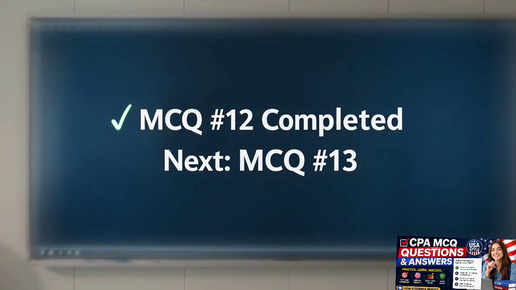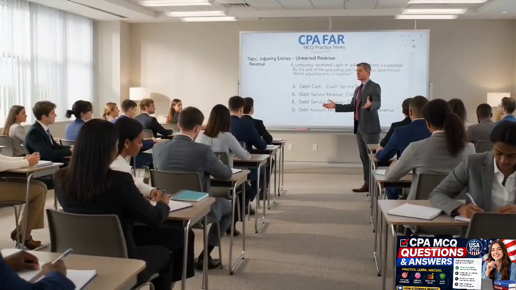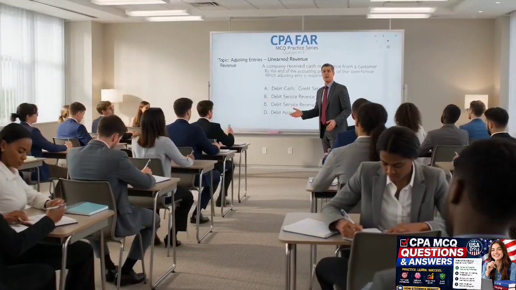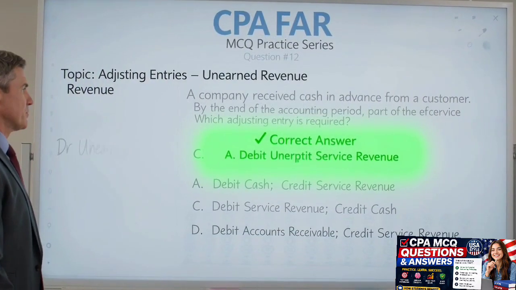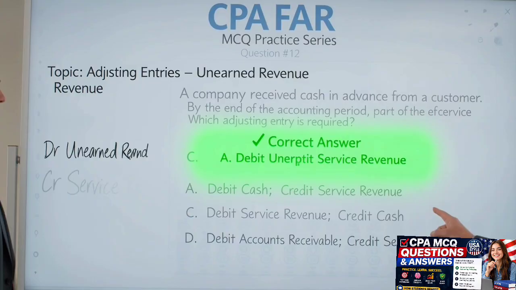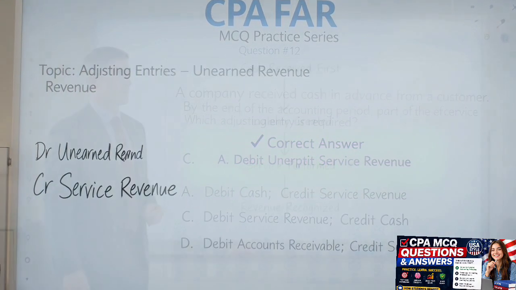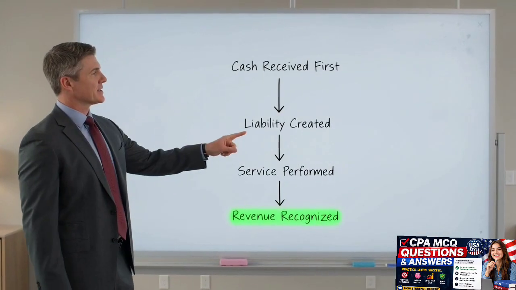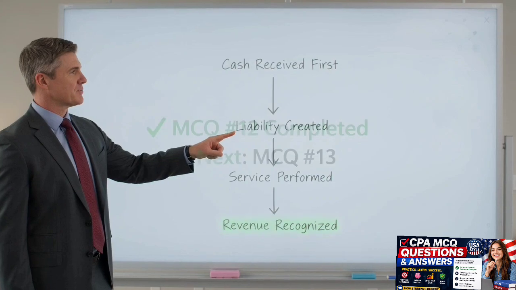Let's note the key steps. A company received cash in advance from a customer. By the end of the accounting period, part of the service has been performed. Which adjusting entry is required? The correct answer is A. Debit unearned revenue, credit service revenue.